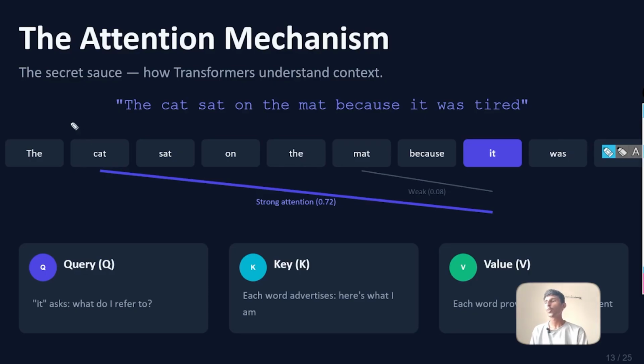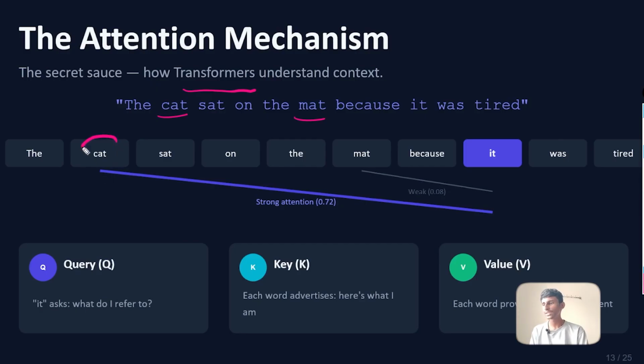All right, over here we have a sentence: the cat sat on the mat because it was tired. Here we can see that there are a lot of subjects, for example, the cat and the mat. Now it uses the attention mechanism, which is used by the transformers, the secret sauce of the transformers.